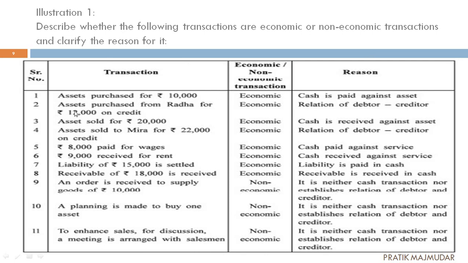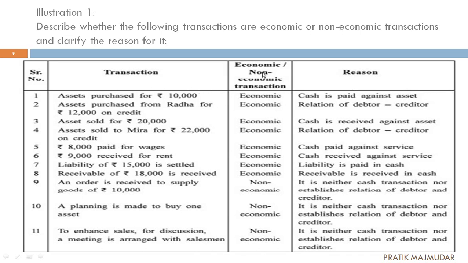First transaction, assets purchased for a business of rupees 10,000. What we have done? We have purchased some assets. Whether it is in cash form or in credit form, any of them, we have purchased it. So ultimately it is economic in nature. So what is the reason? Cash is paid against the assets. For the purchase of this particular asset, we have paid the cash.